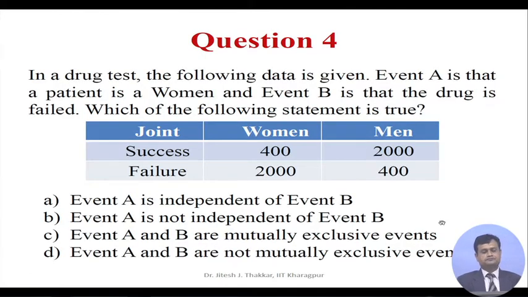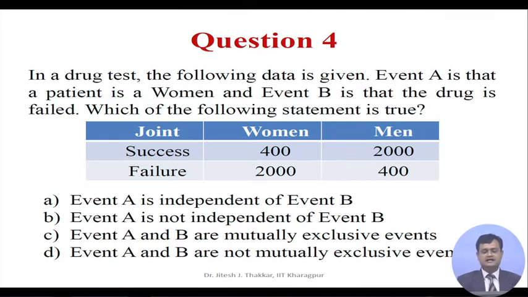Question 4. In a drug test, the following data is given. Event A is that a patient is a woman and event B is that the drug is failed. Which of the following statement is true? You are given the tabulation that the drug test is success, women 400, failure 2000, men 2000 and the failure for men is 400.